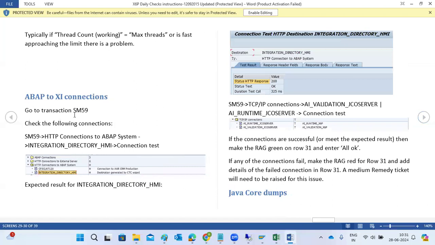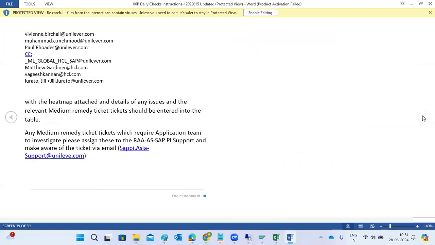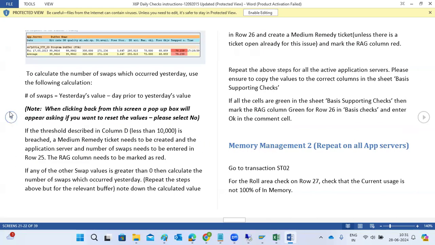Also, in SM59 we check the RFC destinations to see whether they are working or not. All the information above, including the Java systems, we can find in the systems here. Okay, these are the daily monitoring checklist and instruction sheet.